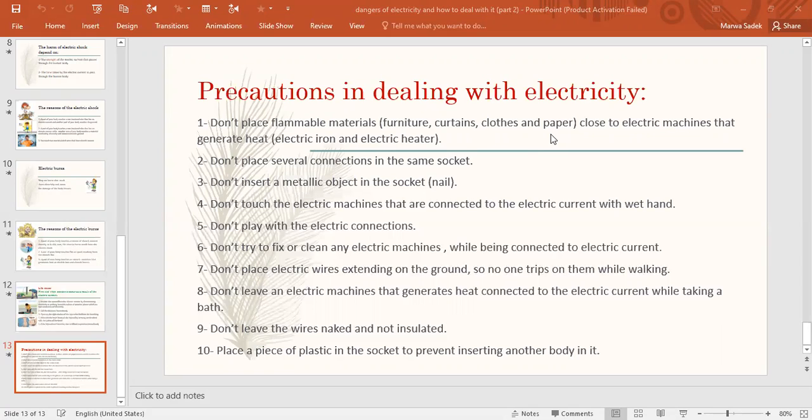Number 9, don't leave the wires naked and not insulated, like all the wires in our houses, covered with plastic. All the wires must be covered with plastic, must be insulated, not naked. The last one, place a piece of plastic in the socket to prevent inserting another body in it. You have to put a piece of plastic in the socket so no one can add any electric conductors in the socket.